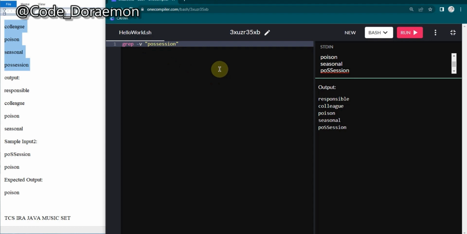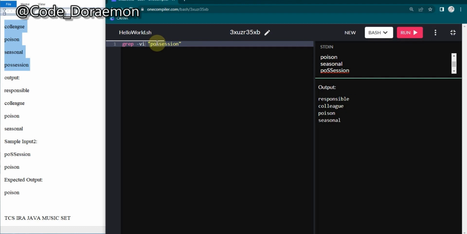If you want it to be case insensitive, you might know about -i, but here you can't give a space before -i. That is wrong. Instead, you can directly put -vi. So this will compare the word possession without the case. Now I'm going to run it, and what you can see is it ignored possession.